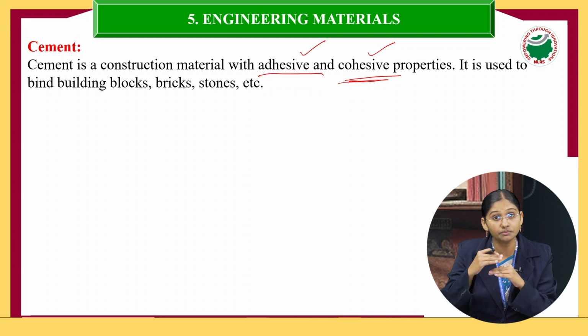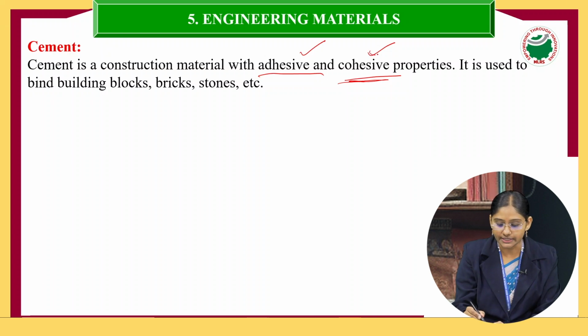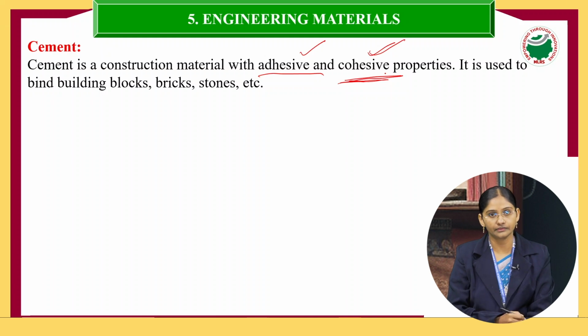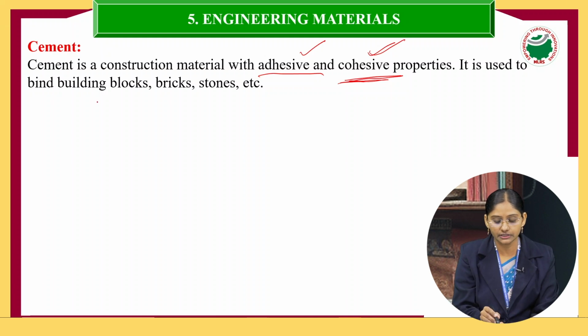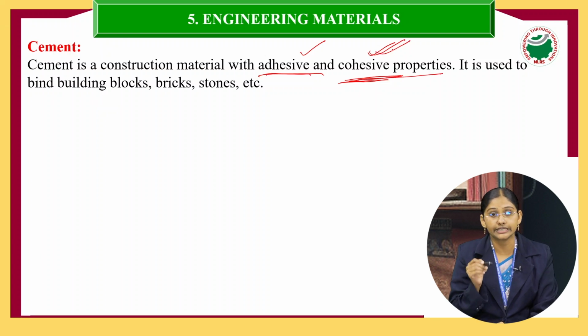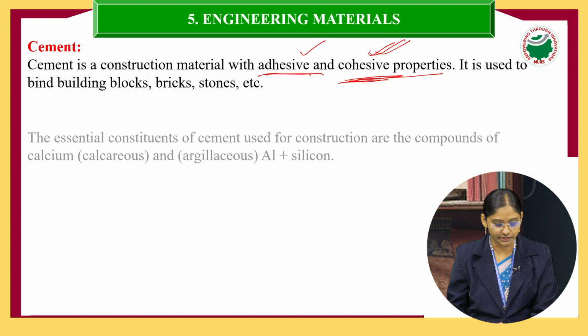That property a cement should also have, and it is called the cohesive property. Clear? So cement is a construction material with adhesive and cohesive properties. These two are the main properties a cement should have. It is used to bind building blocks, bricks or stones, etc.